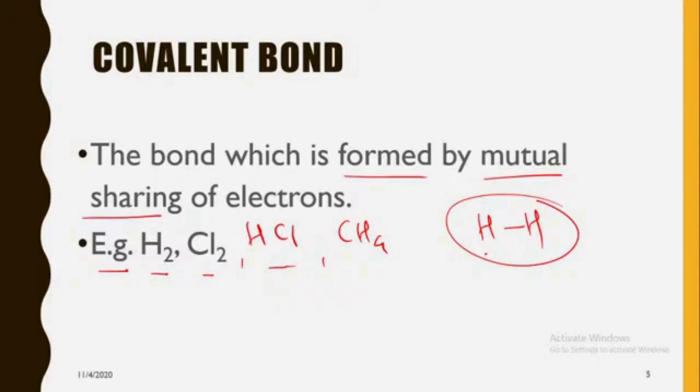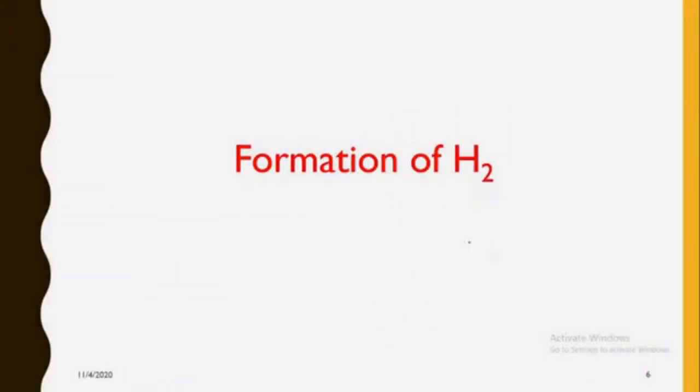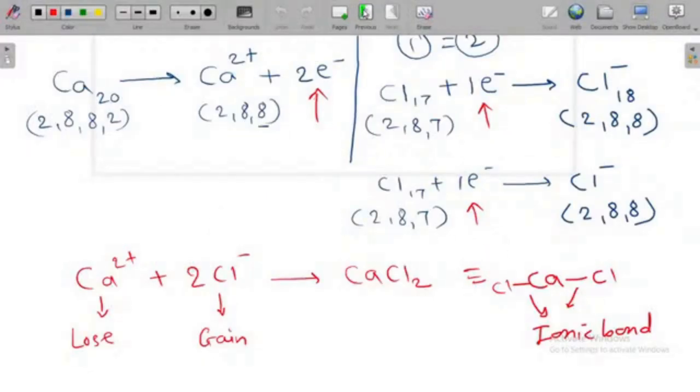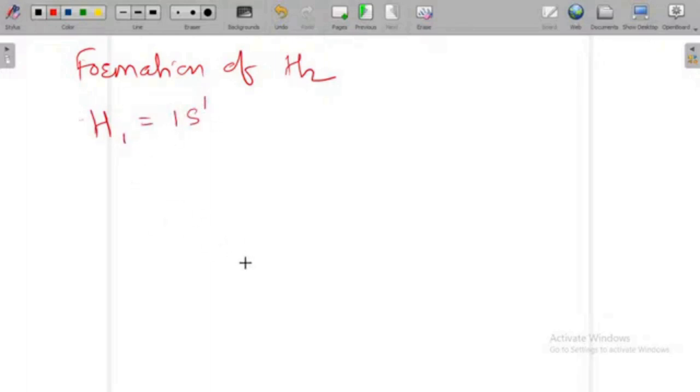Understand? Okay, now we will see the formation of hydrogen molecule. Now what is the H2 molecule? How this H2 is formed? So this is formation of H2, hydrogen molecule. So hydrogen, if you consider, the atomic number of this hydrogen is 1. That's why its electronic configuration is 1s1, or you can write only one electron in the one orbit.